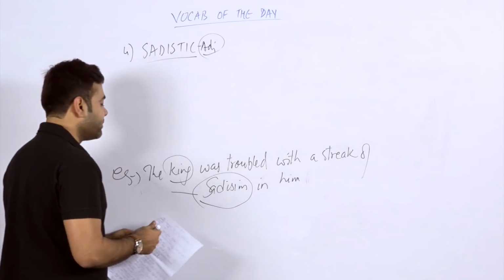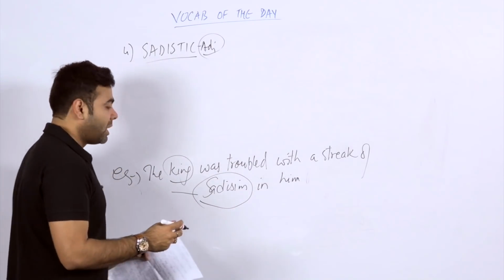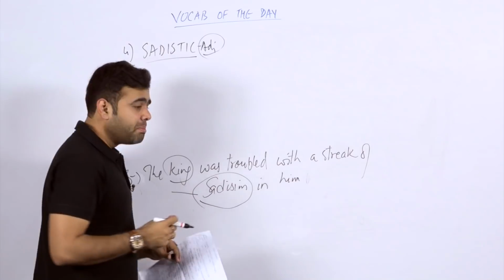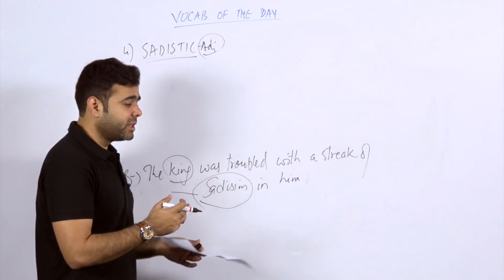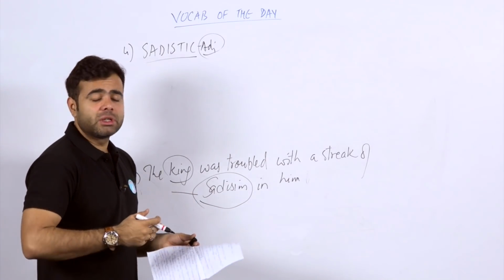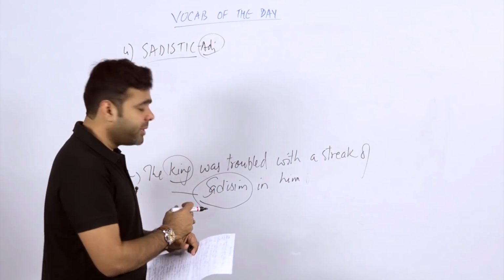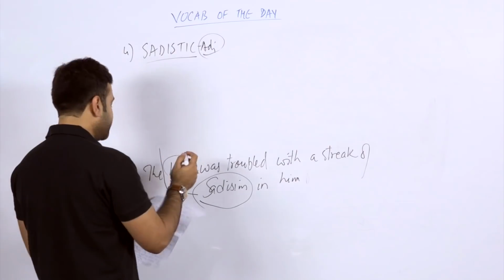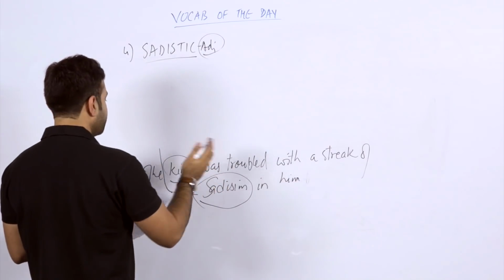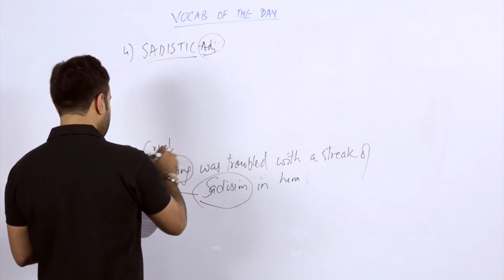Something which is bad, something which is cruel in you, something which is really making others sad. Obviously, if someone has the quality of making others sad, that quality must not be affirmative, isn't it? Not good. So sadism is used in the form of something very cruel. Simple word, you can say cruel.